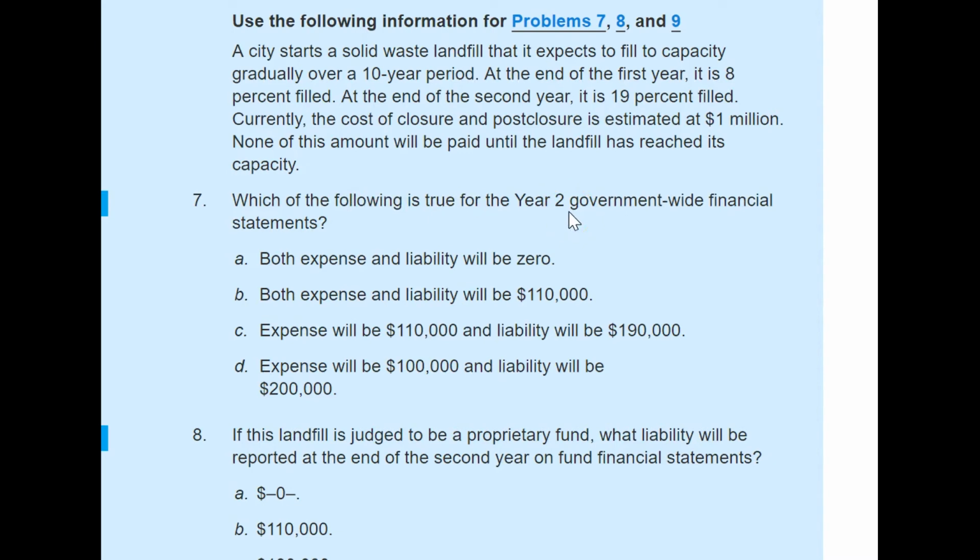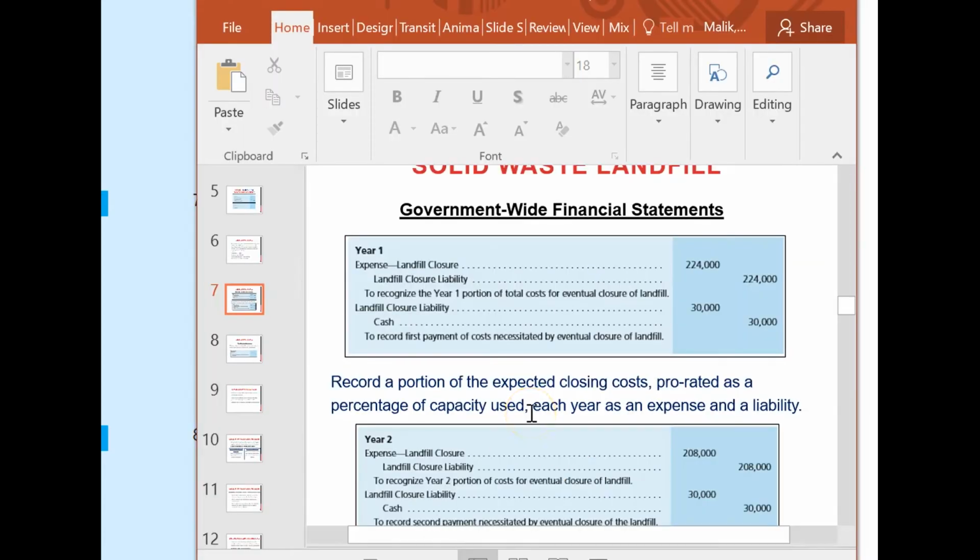If you recall, we discussed exactly this same problem when we went over our PowerPoint slides, and I can show it to you. For government-wide financial statements, they need to see what percentage of this landfill is filled. That means that portion of expenses is incurred, and they need to record it as an expense and show it as a liability.